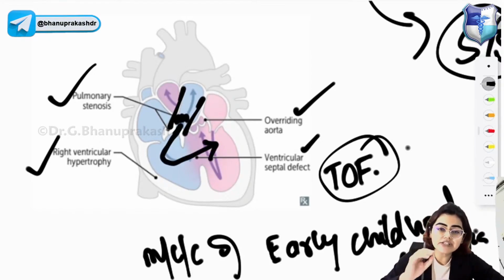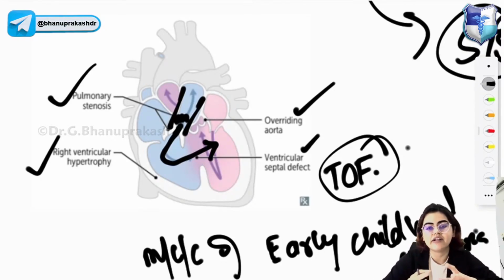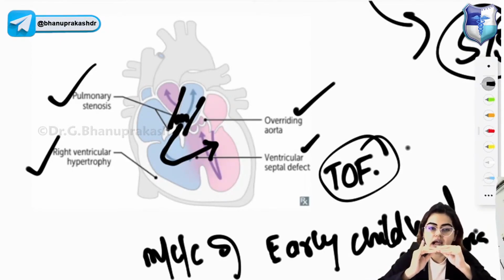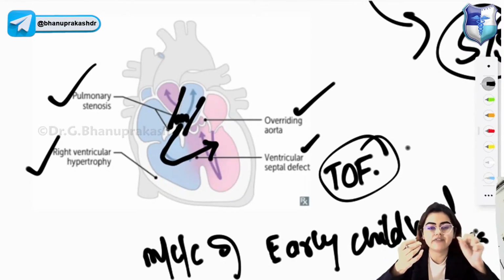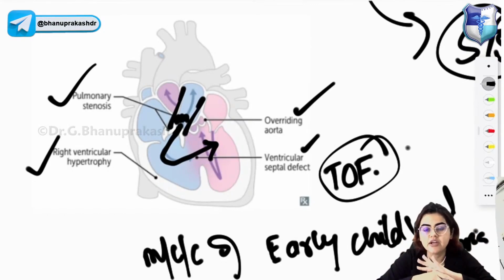So pulmonary stenosis will force the right to left flow across the VSD, and this results in right ventricular hypertrophy. And whenever there is crying, fever, or the child does exercise, what will happen? The pulmonary lumen will narrow more, and that will result in TET spells. So increase in cyanosis during crying, fever, exercise due to exacerbation of the right ventricular outflow obstruction is known as TET spells. TET spells is a characteristic of tetralogy of Fallot.